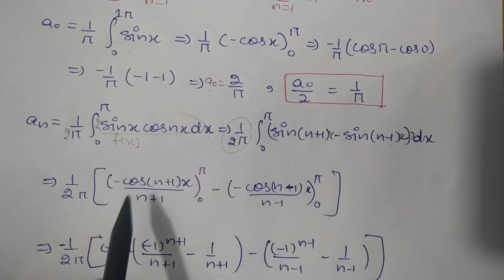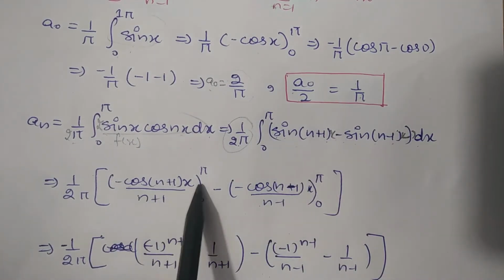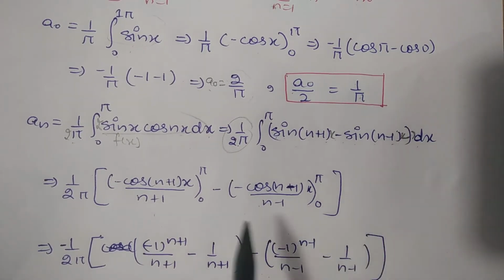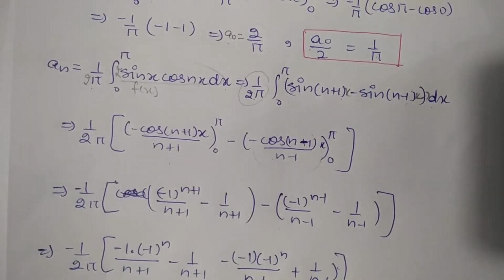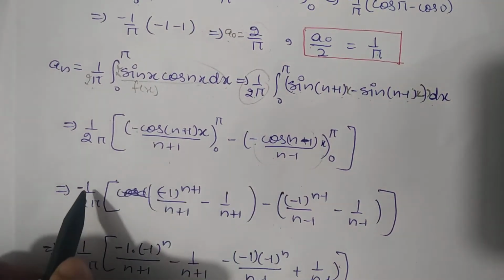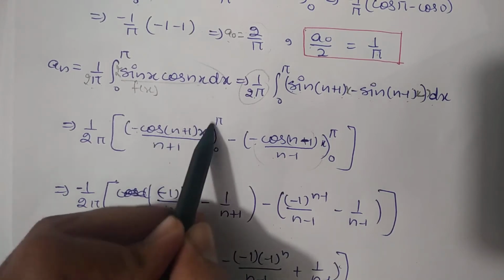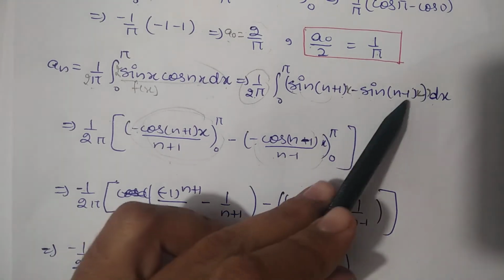Now integrating this we will get the value: integration of sin (n plus 1)x is minus cos (n plus 1)x divided by n plus 1. Similarly sin (n minus 1)x will be similar. Now putting the limits from 0 to pi, this minus and this minus I can take outside common, because this whole is the integration of this part and this whole is the integration of this part.